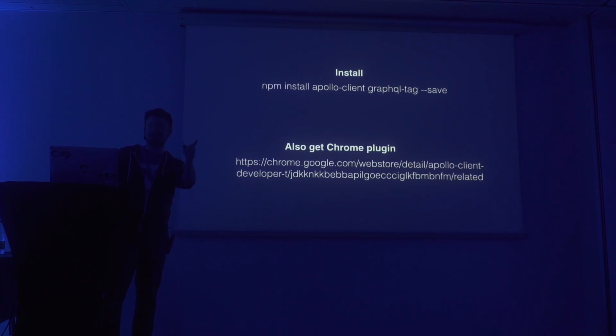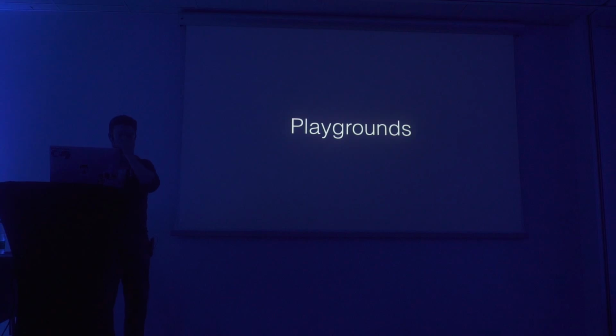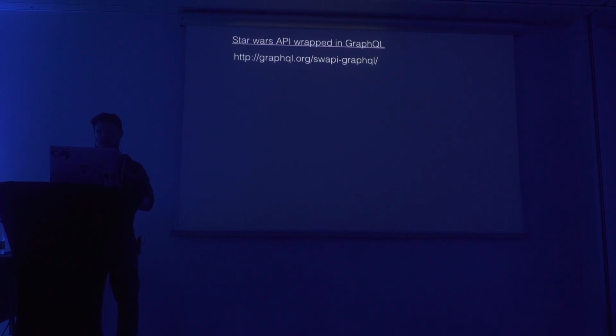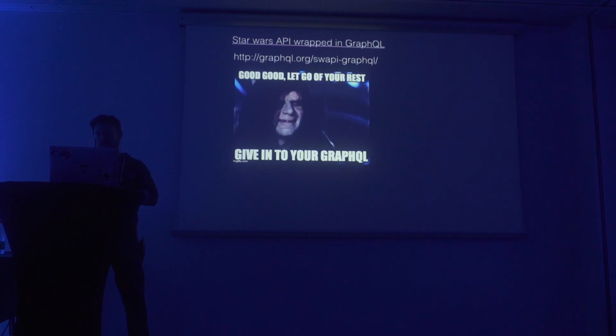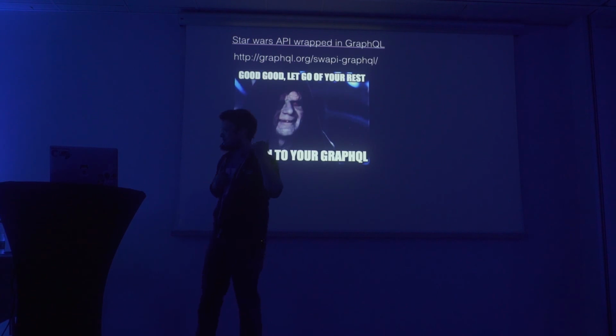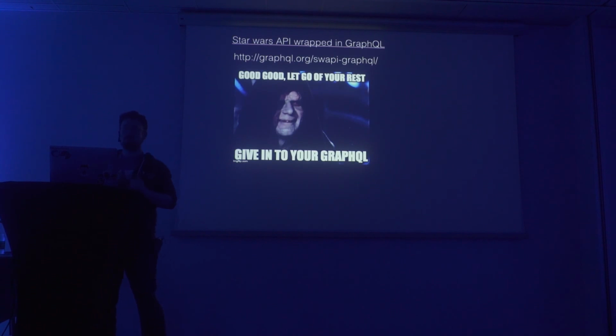Some of you were trying, right? Yeah. All right. So there are plenty of playgrounds for you to test this out and see if this is for you. So the playgrounds that exist is, of course, a Star Wars API. The SWAPI. It's wrapped in GraphQL. Yeah. And this guy has an opinion, right? How many here saw Star Wars?